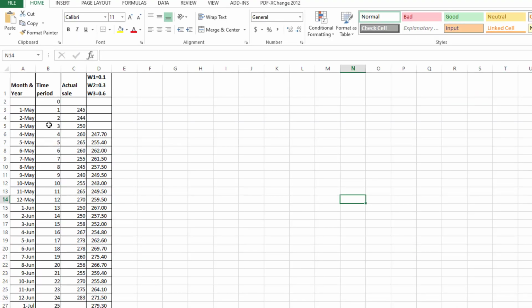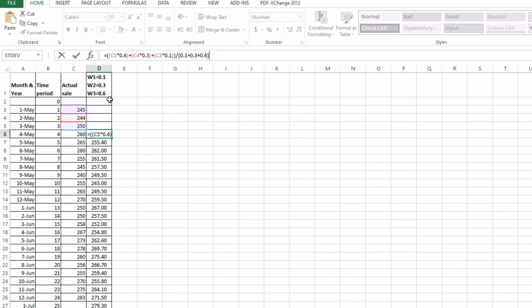There is another example in which we have daily data which starts from 1st May and ends at 1st July. This is the time period and this is the actual sale. We want to conduct a weighted moving average. Once again you will assign these weights based on your intuition and experience.